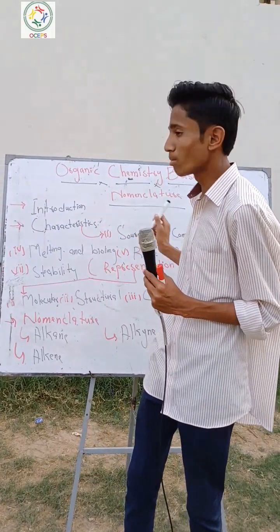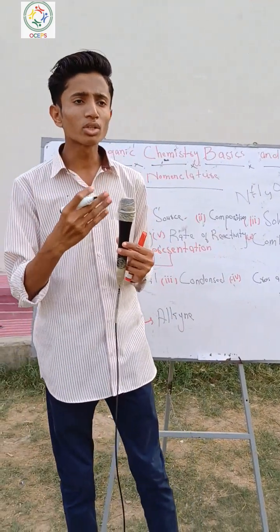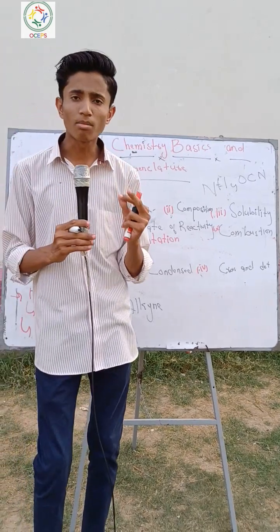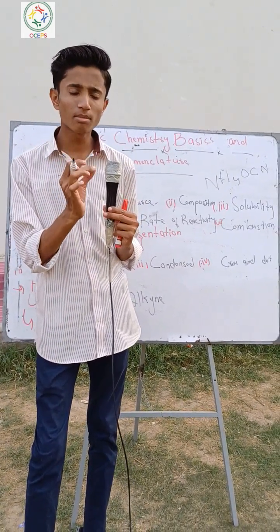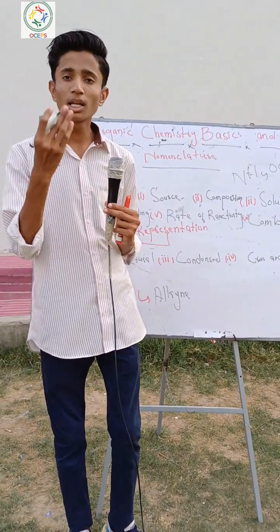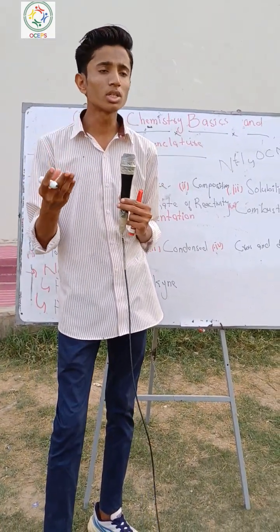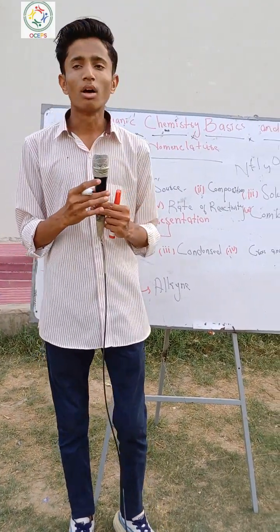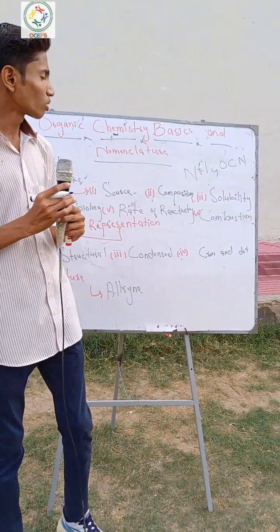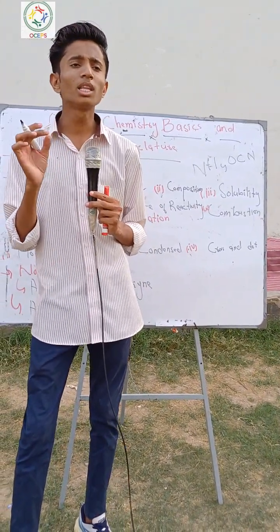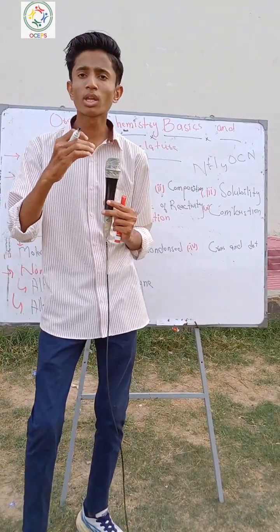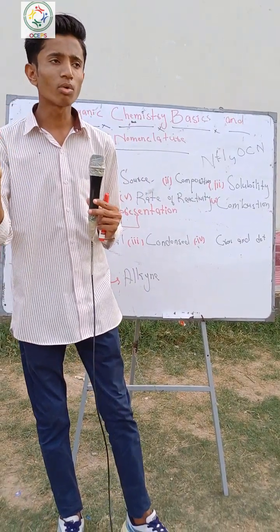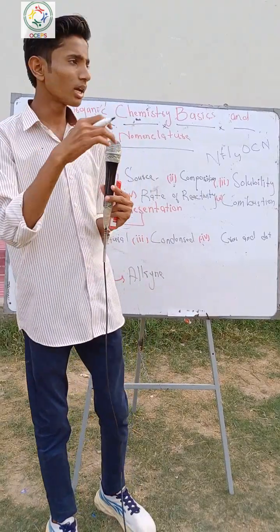The second one is composition. What are organic compounds made up of? The key, most important element is carbon. Then there are hydrogen, nitrogen, and phosphorus. These are the elements that make up organic compounds. Then solubility. Have you heard the saying like dissolves like? If something is polar, we can dissolve it in a polar solvent, and if something is nonpolar, we can dissolve it in a nonpolar solvent. This is the famous quotation, like dissolves like.